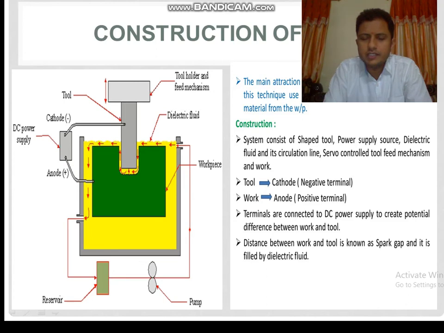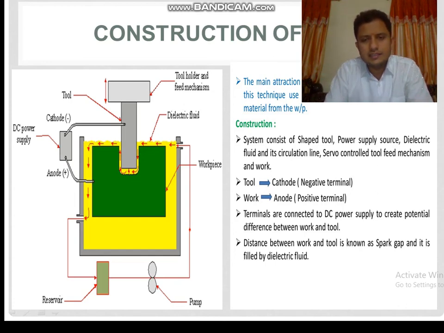We require a power supply, and we have already discussed that it is a DC power supply. For dielectric fluid, we also covered kerosene, paraffin oil, and transformer oil for circulation. The servo control mechanism, we have already seen, maintains the spark gap. The distance between tool and workpiece is the spark gap.